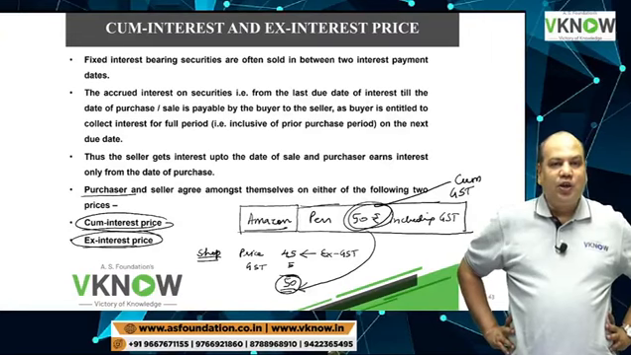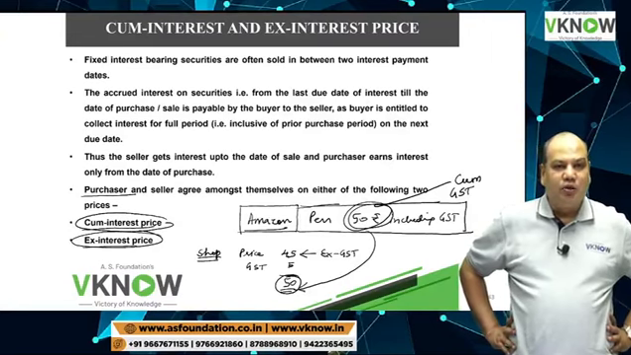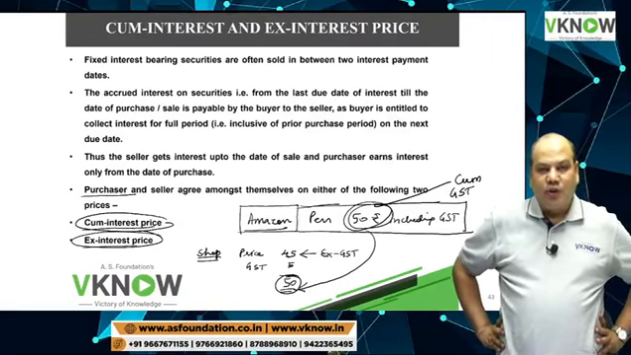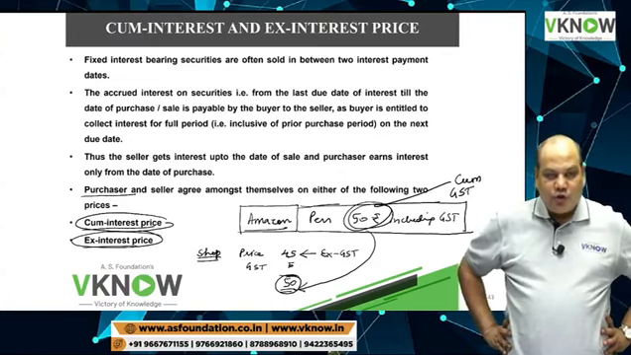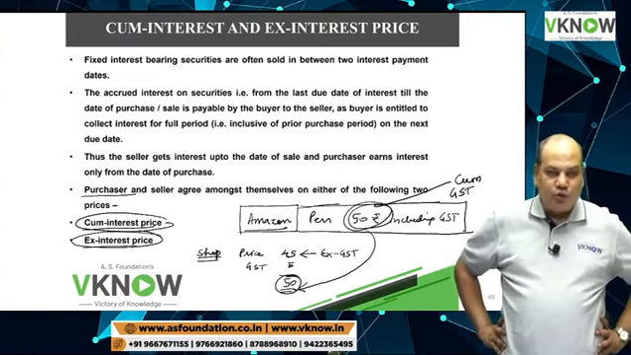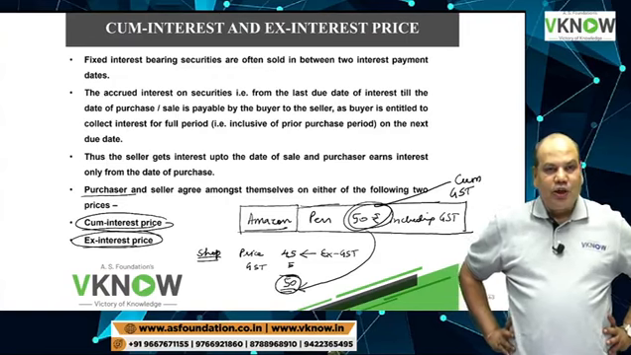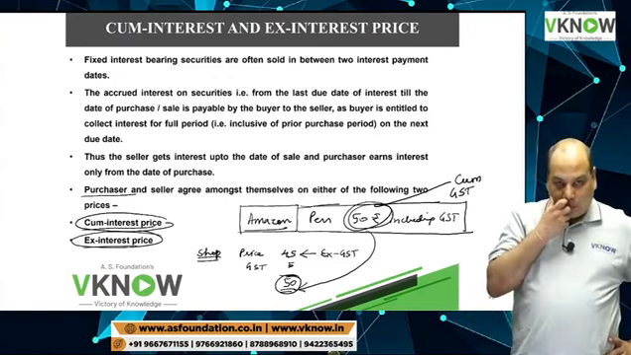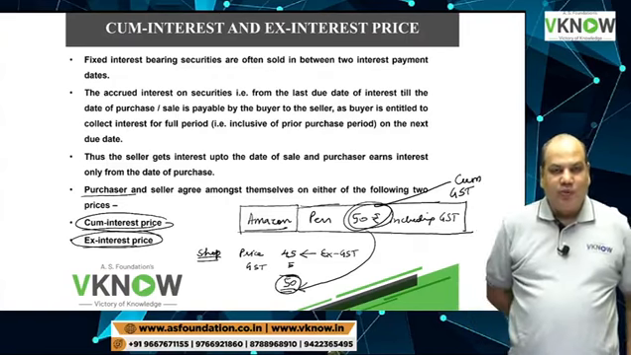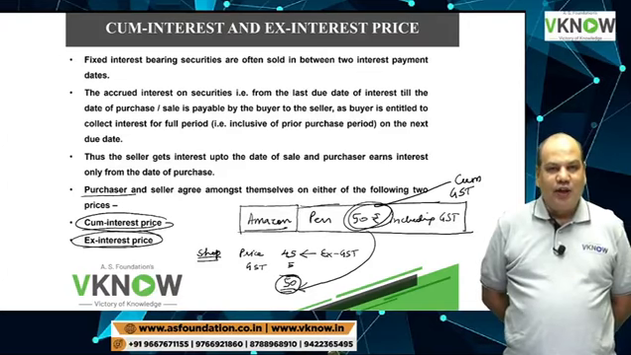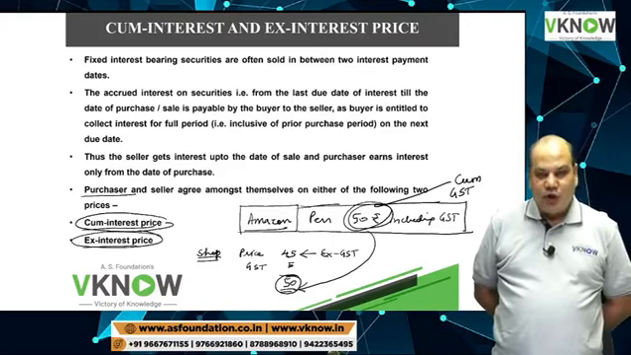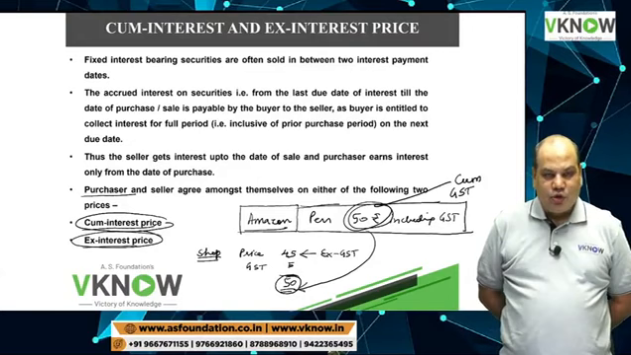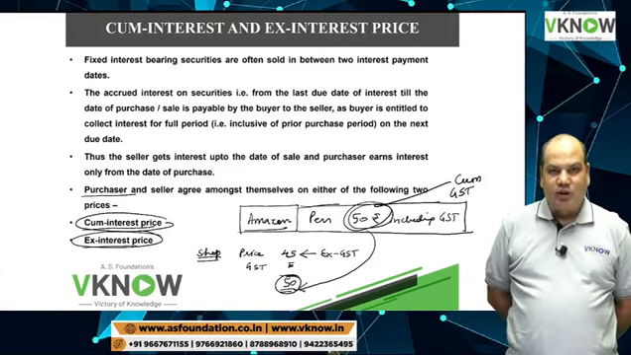Same logic applies in the bond and debenture market also. You are paying for the price plus you are paying for interest accrued. If it is quoted cum-interest price, there is no need to pay interest separately. If it is quoted ex-interest price, there is a need to pay interest separately, or a need to collect interest separately.